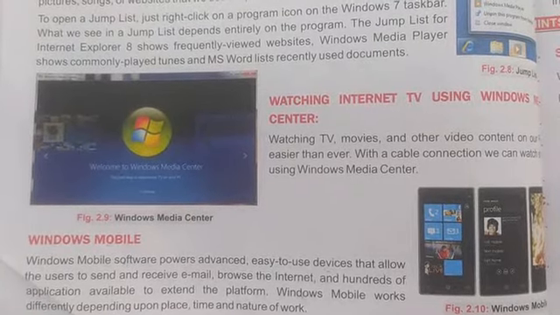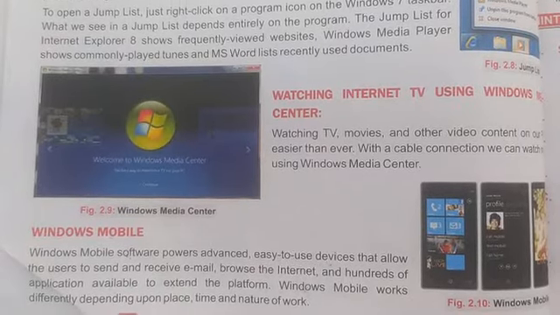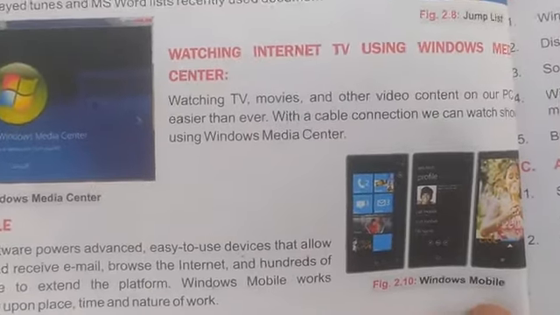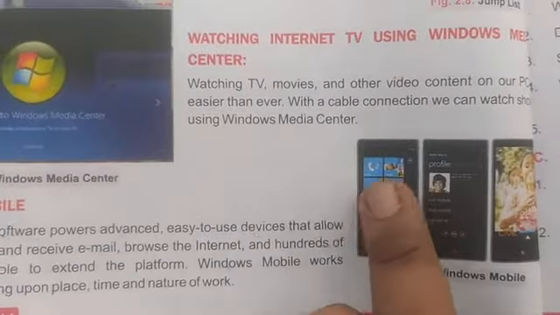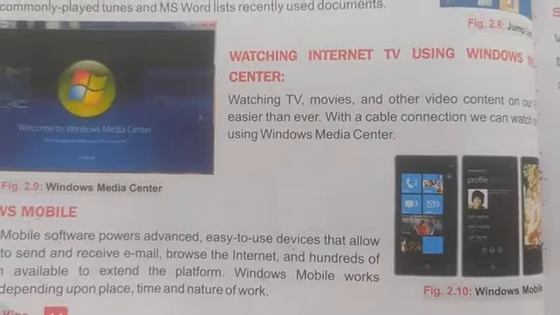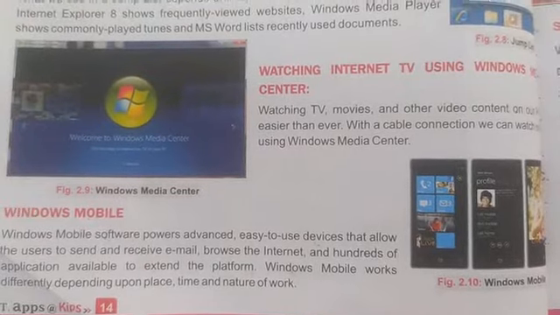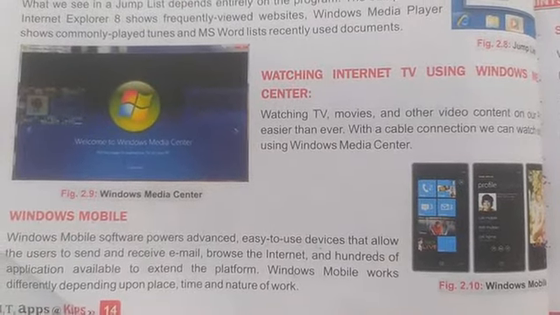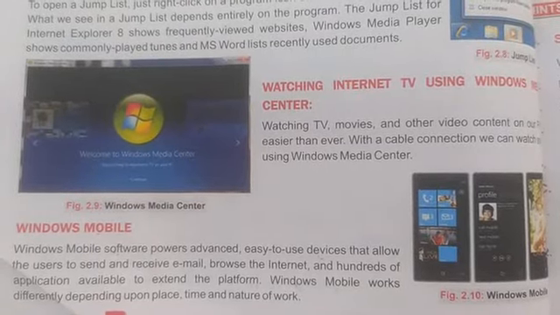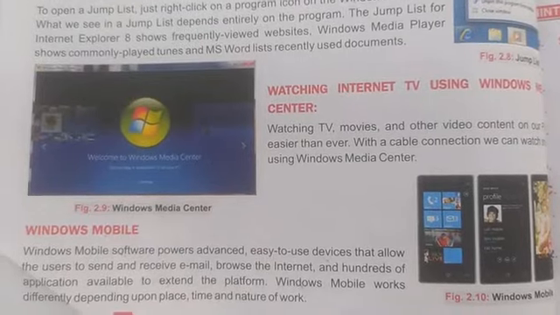And Windows Mobile works differently depending upon place, time and nature of work. You can see the Windows Mobile pictures. In your smartphone you can use Windows features also. That is called Windows Mobile, which is fully based on the Windows operating system. But students, this is not popular, because today generally all people are using Android smartphones, Android mobiles.